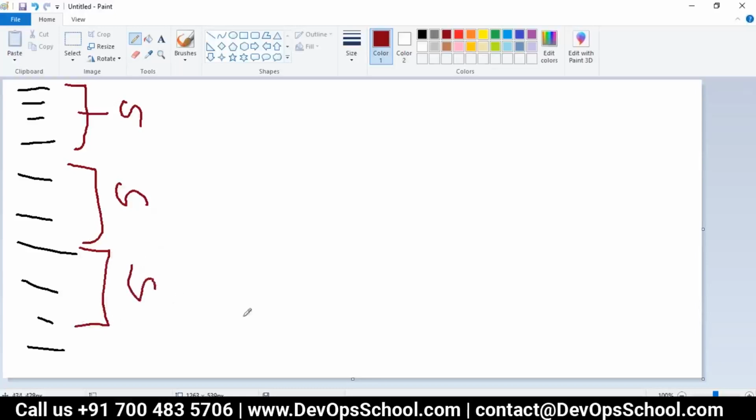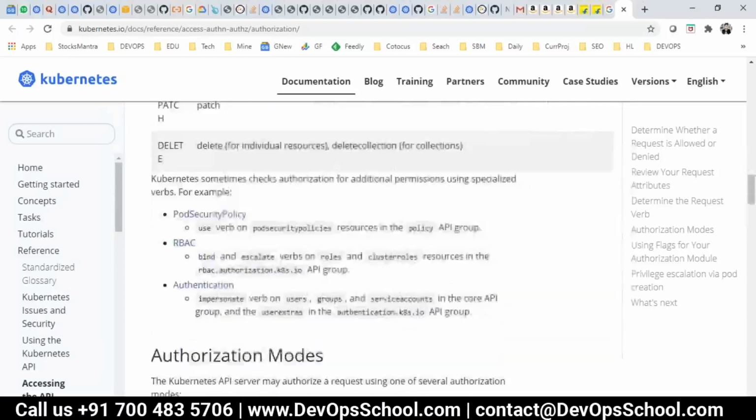So now these are the resources. I'm just trying my bad drawing skills to explain it to you. Here these are the resources and these are the groups. Now we have a verb. The verb is something like, in a simple way, read, write, execute, get, watch. So these are the verbs we have. Which are the verbs we have? Let me show you here.